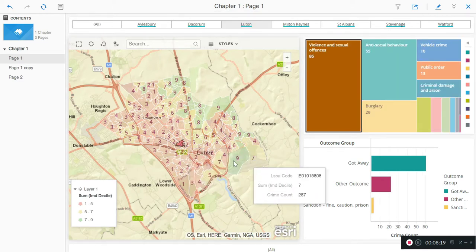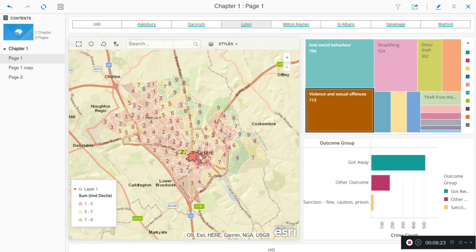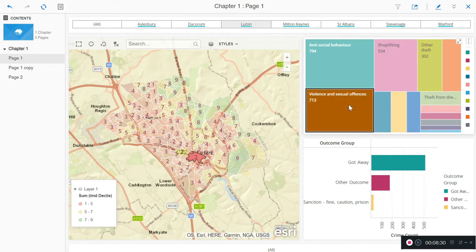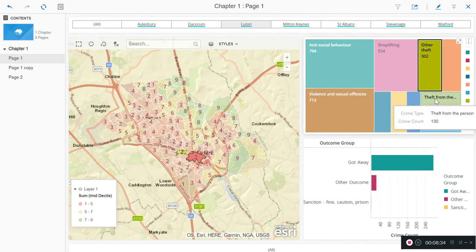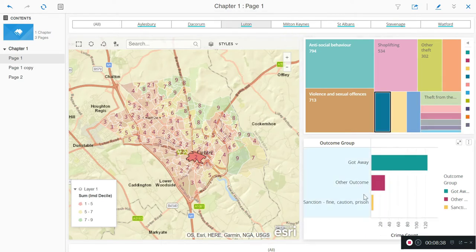Let's see. Okay, so I think that's the town centre in Luton. There's bound to be some shoplifting there. Yeah, look, there you go. So shoplifting, what's going on there? Oh my God, some people are being sent to prison. Violence and sexual offences, some people are being sent to prison. Other thefts, no, not many. Theft from the person. Well, the thing that happens a lot there is you can see that for all the crime reported, there's just a lot of people who are getting away with it.